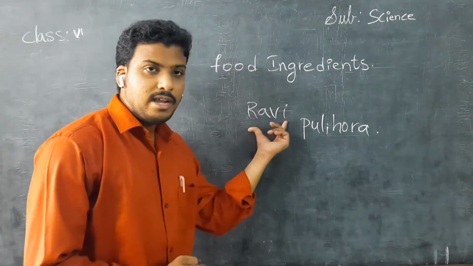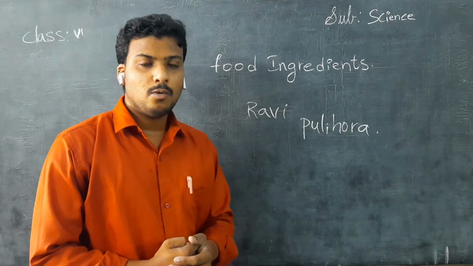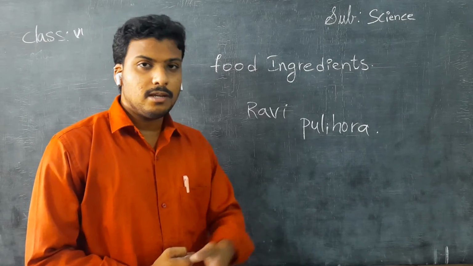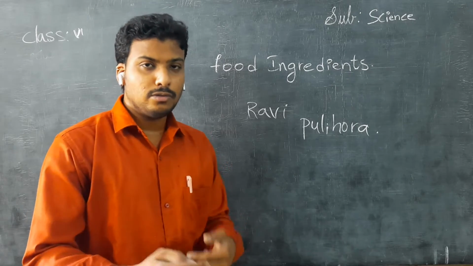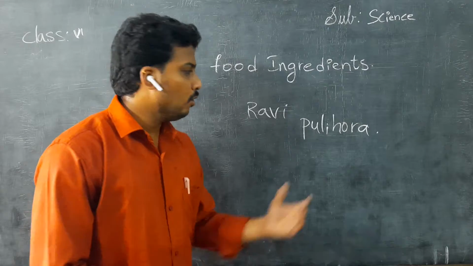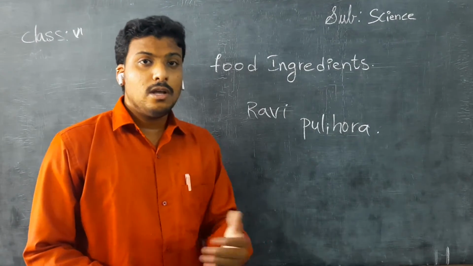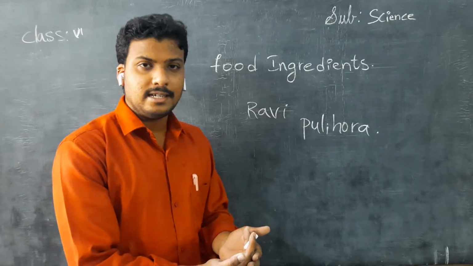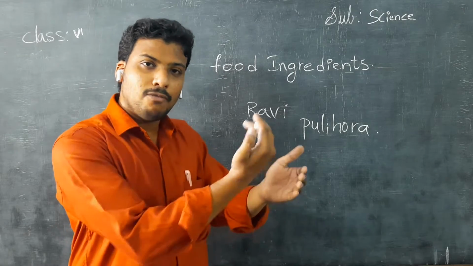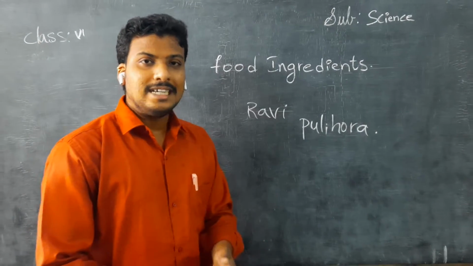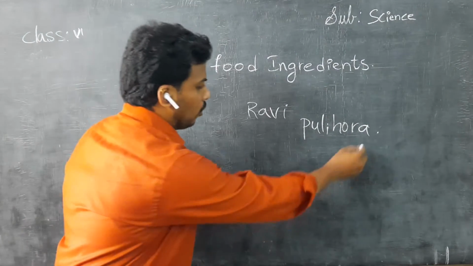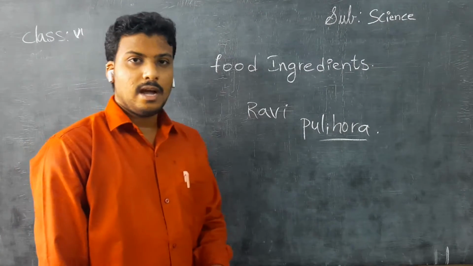Then Ravi asked his mother again. Okay mommy, you said that you are going to prepare pulihora for me. So give me a list of ingredients, or a list of materials, which are required to prepare pulihora. Understand children?